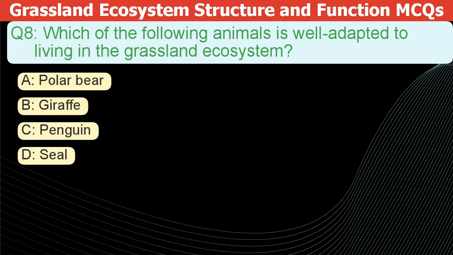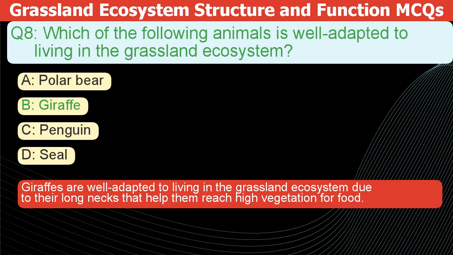Which of the following animals is well adapted to living in the grassland ecosystem? A. Polar bear. B. Giraffe. C. Penguin. D. Seal. The correct answer is B. Giraffes are well adapted to living in the grassland ecosystem. Their long necks help them reach high vegetation for food.